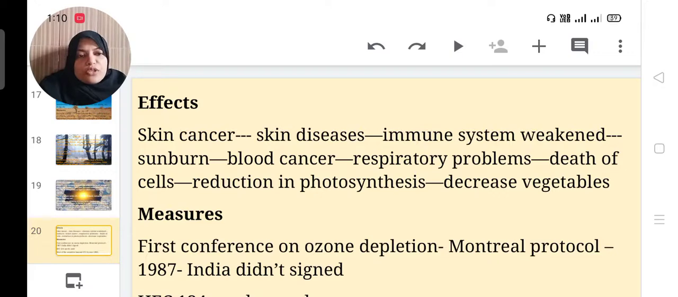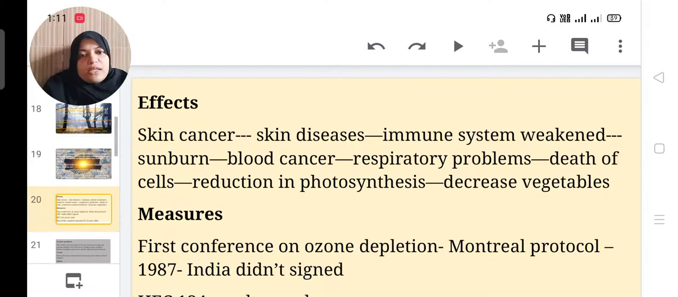The first conference on ozone depletion was discussed during the Montreal Protocol in 1987. At that time, India did not sign that agreement.